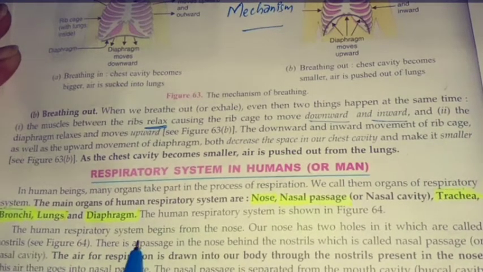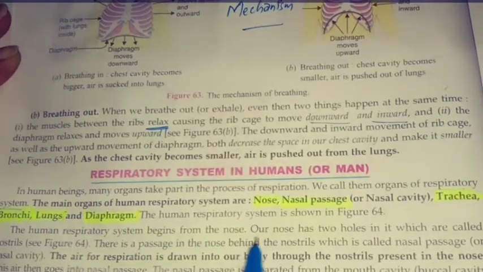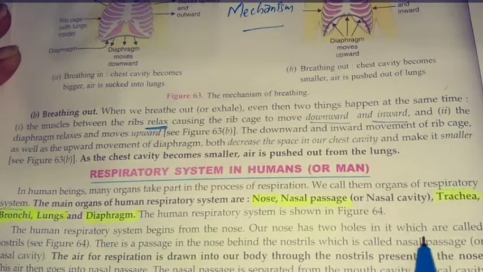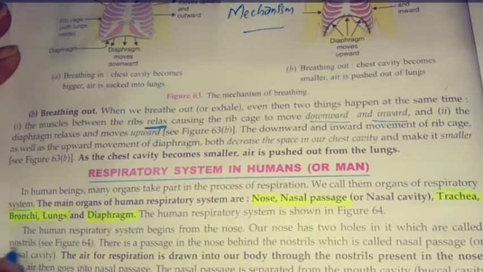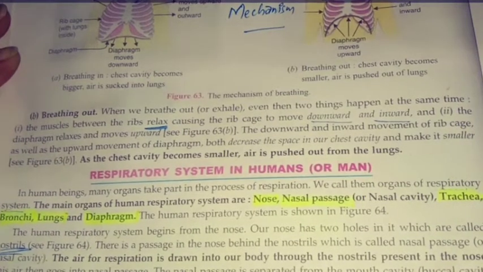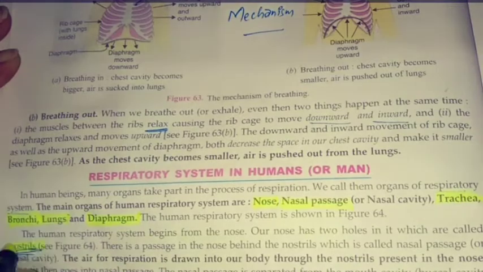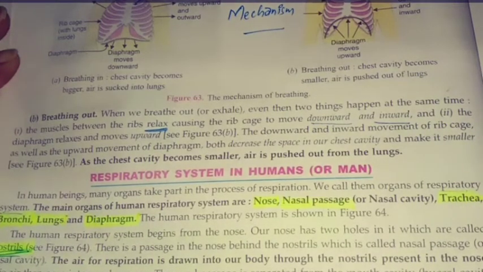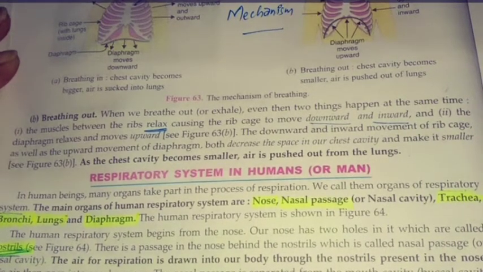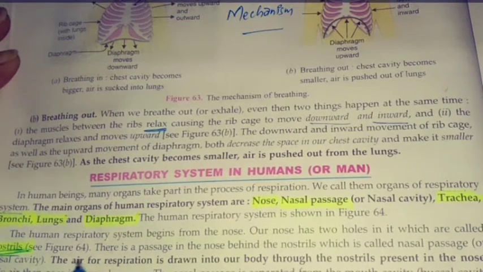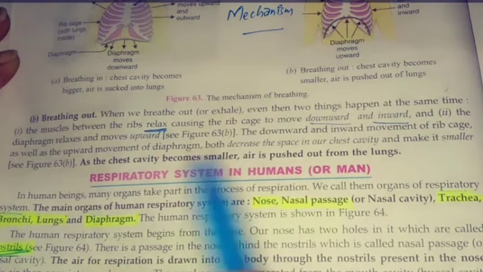The human respiratory system begins from the nose. Our nose has two holes in it, which are called nostrils. What are the two holes called which are present in our nose? The two holes present in our nose are called nostrils. There is a passage in the nose behind the nostrils that is connected to our throat.